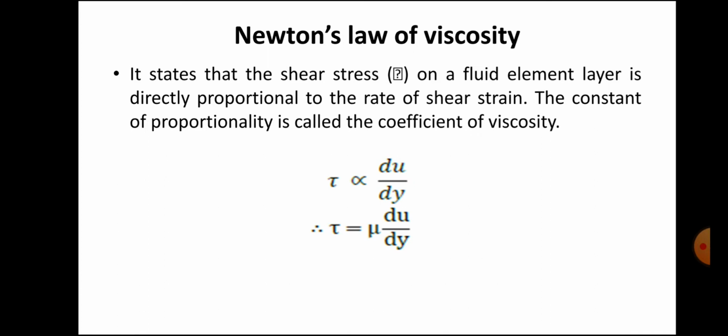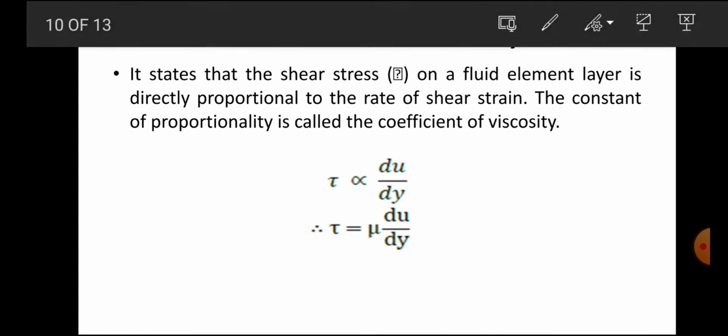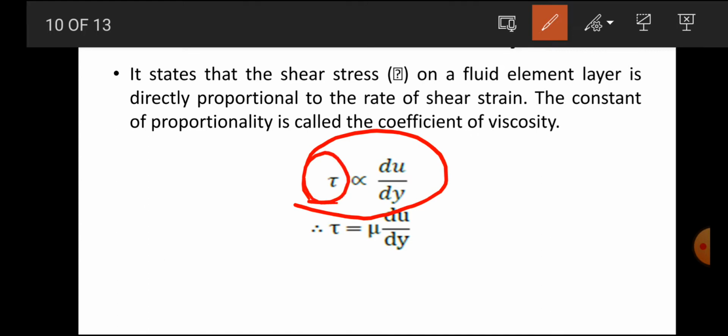Already we discussed that equation. So how does it come? We discussed that one adjacent layer and another adjacent layer have different velocities, which causes a shear stress. So we can say that shear stress is directly proportional to shear strain, meaning the velocity gradient. Mathematically, tau is proportional to du by dy, where tau is the shear stress, and shear strain means the change in velocity divided by the change in distance.